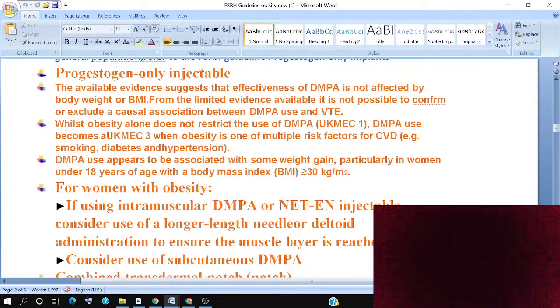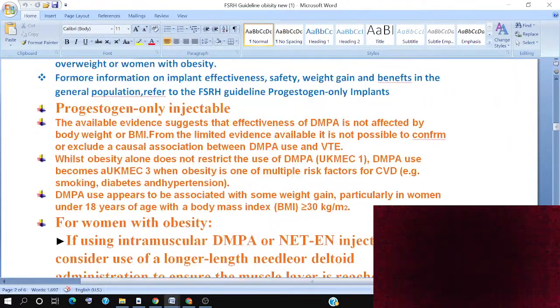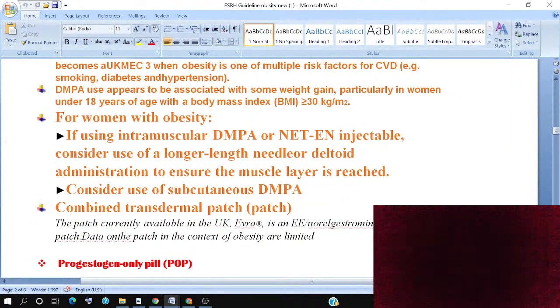For a woman with obesity, if the patient is using intramuscular DMPA injection, consider using longer-length needles in the deltoid muscle to ensure the muscle layer is reached.